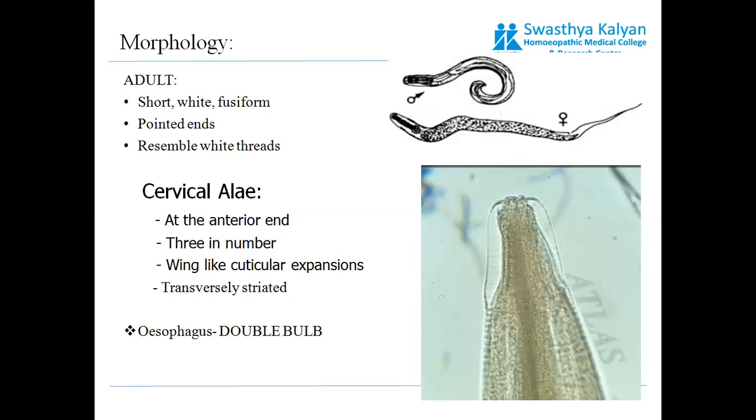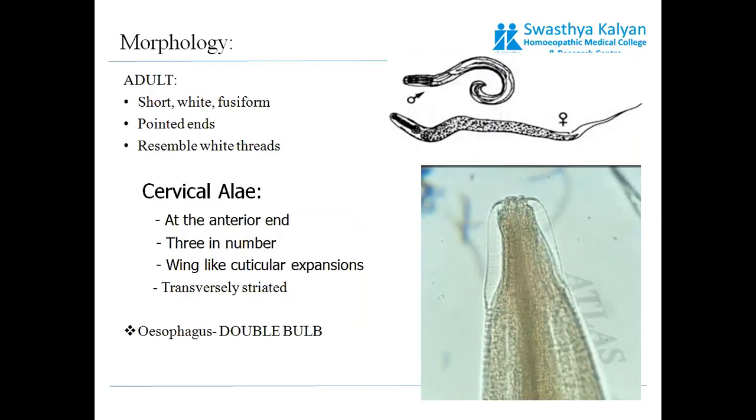Its typical feature is the cervical alae at the anterior end. There are three in number. Usually, it has a wing-like structure, and it is transversely striated. On microscopic examination, we see striation or some sort of lining which is transverse in appearance. Also, about its esophagus, it is a double bulb esophagus.